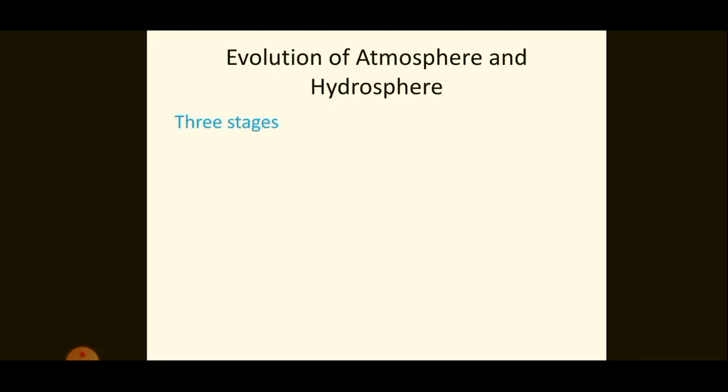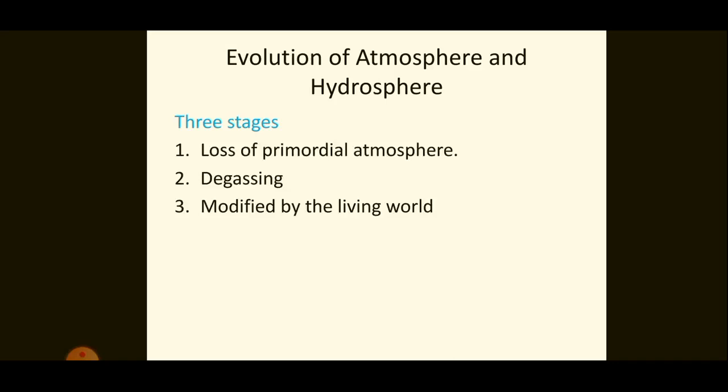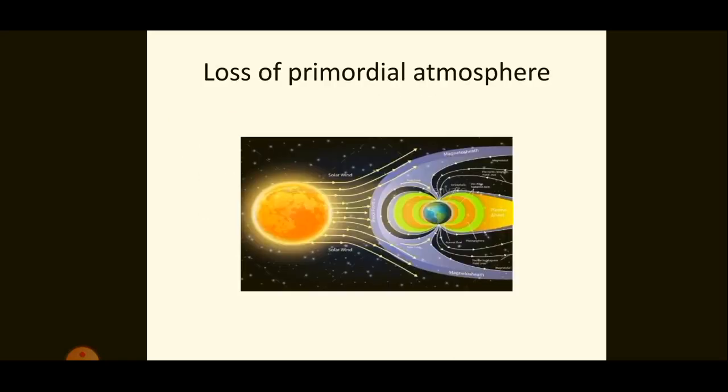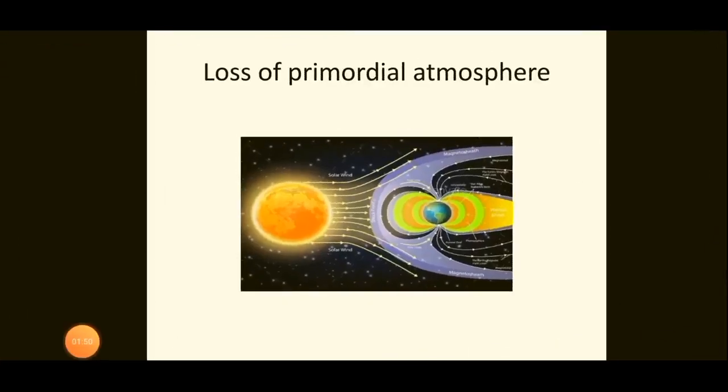So now let us move on to the next topic, that is evolution of atmosphere and hydrosphere. There are three stages in the formation of atmosphere. First step is the loss of primordial atmosphere, second step degassing, and third step modification by living organisms. So let us see the first step, that is loss of primordial atmosphere. As I told you before, Earth was formed in close proximity to the sun and therefore it was susceptible to solar wind. As a result, what happened?